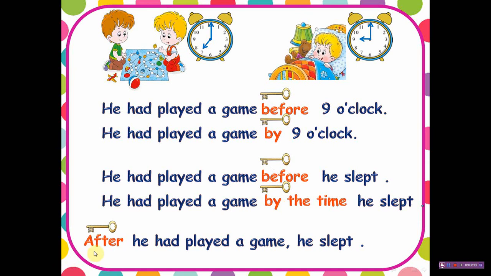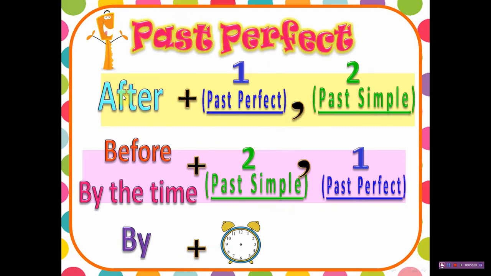Okay, the next one is after he had played a game he slept. Okay, what is the key word? It's after. After here is followed by which tense? Great, the past perfect. Okay, well, let's revise again. When I have after in the sentence, it takes the past perfect after it, and the next action will be in the past simple. When I have before or by the time in the sentence, both of them take the past simple, which is the second action, and the other action, which is the first one, should be written in the past perfect. And by is followed only by a specific time. Okay?